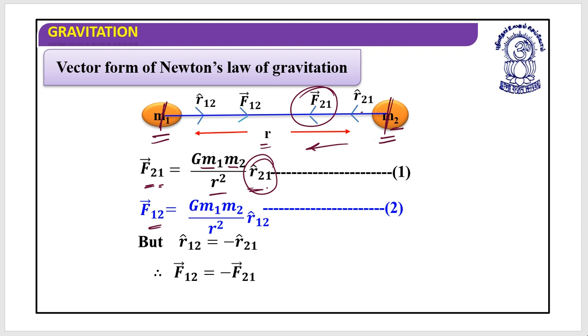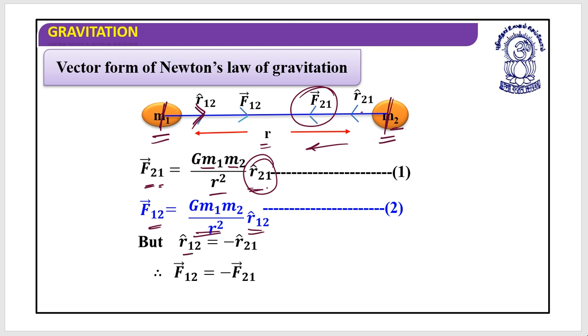Now let's write down F12. It is the force applied on the first particle due to the second particle, which is G m1 m2 by r square into the unit vector r12. It is in the positive x direction. As you understand, in the first property, the force of gravitation creates an action and reaction pair. Have you remembered this? Yes, this is what the action and reaction pair is all about.